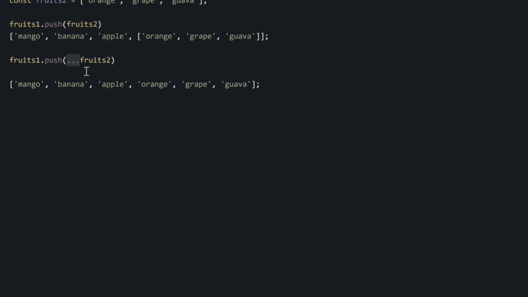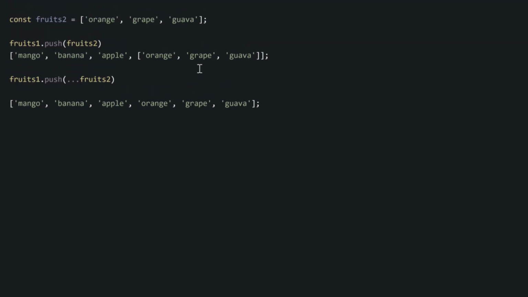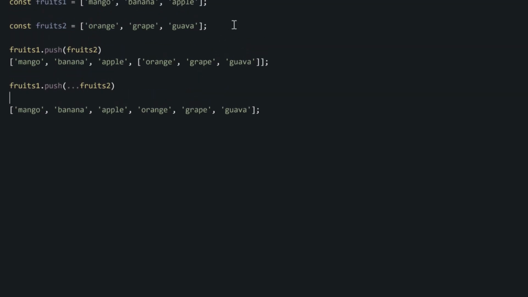You can think of it like you have two bags of sweets. If you want to add the sweets that are inside the second bag to the first bag, you can either add the entire bag of sweets inside the old bag with the individual sweets, or you can just tear the bag and then spread the items inside the old sweets into the bag of the new sweets as well. And that is what we call spreading. We can also use spreading for objects.